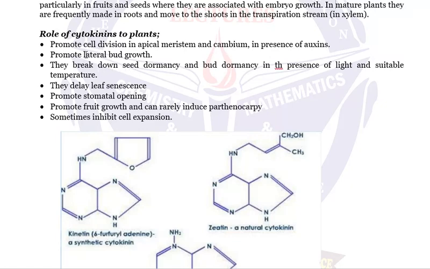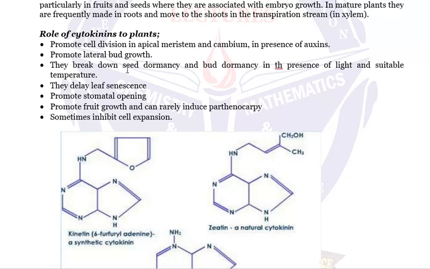The second thing, they promote lateral bud growth. This effect is opposite from that of auxins, because auxins inhibit lateral bud growth, but the cytokinins promote lateral bud growth.